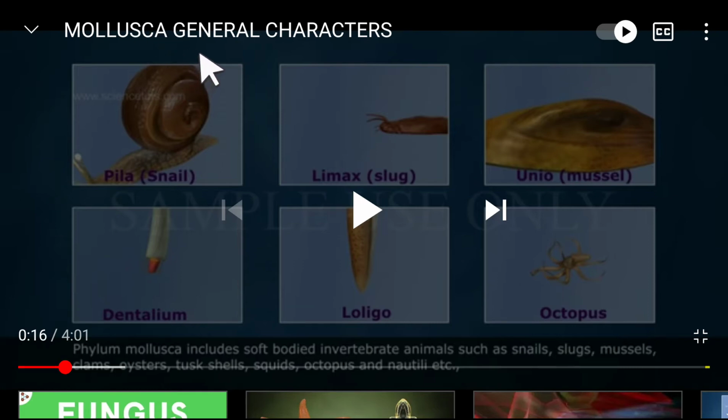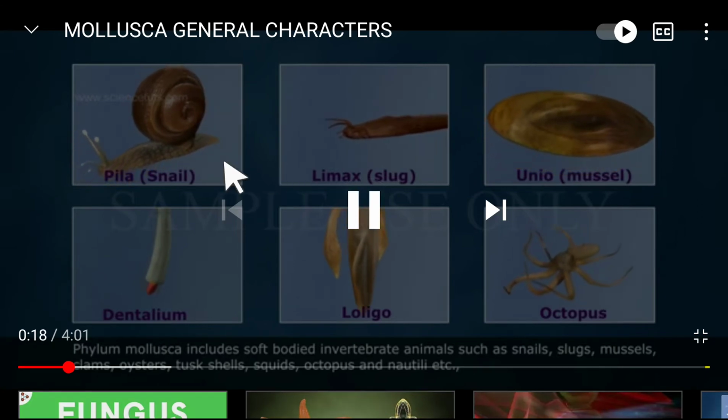Mollusk basically means soft bodied organisms. What you must know is that whatever you bring home after visiting the seashore, conch, shell, actually they are all mollusks. There were live animals inside that covering when they were alive. After they became dead and the soft body inside decomposed, they came on the shore and you brought them home. So let us study more about this.